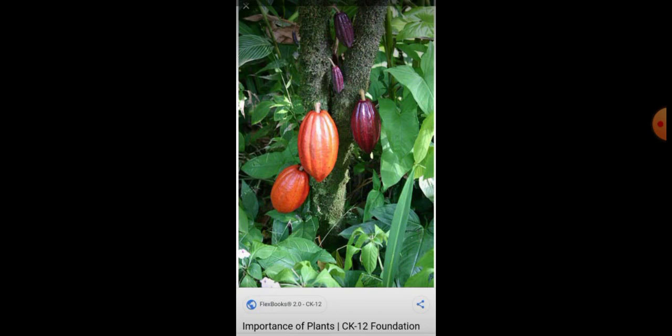Then the next one is plants. It is our primary source of oxygen. We are getting oxygen through these plants, and some other food items also we are getting through these plants.